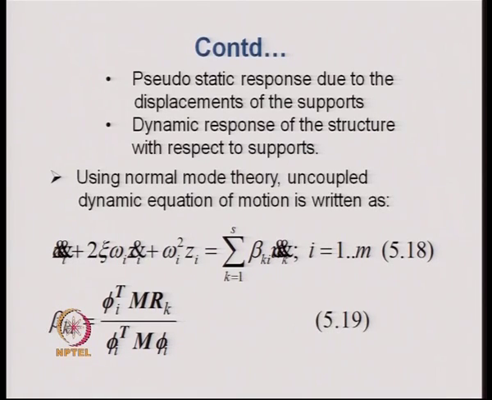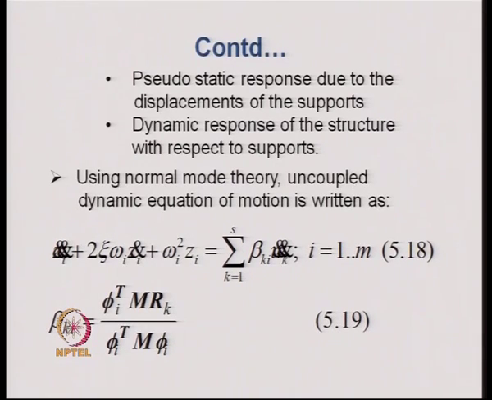So, for the kth support excitation, there is a mode participation factor in the ith mode, that is called beta k i, and that is given by phi i transpose m r k divided by phi i transpose m phi i.